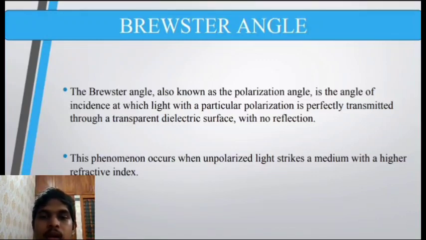Brewster windows are optical components designed to operate at or near the Brewster angle. They are used in laser systems and other applications to minimize reflections and maximize transmission. Polarizing prisms built on the Brewster effect are used as polarizers in optical systems. In summary, the Brewster angle is a critical concept in optics, providing a means to control and minimize reflections in various optical systems. It is based on the principles of wave optics and the behavior of light at dielectric interfaces.